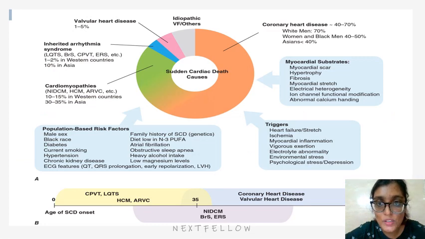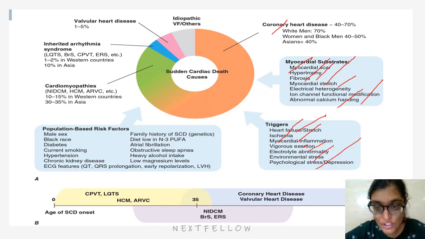So 40 to 70% is coronary heart disease. Myocardial substrates, for example, are myocardial scar, hypertrophy, fibrosis, myocardial stretch, electrical heterogeneity, ion channel function modification, and abnormal calcium handling. The triggers are heart failure or stretch, ischemia, myocardial inflammation, vigorous exertion, electrolyte abnormality, environmental stress, psychological stress, and depression.